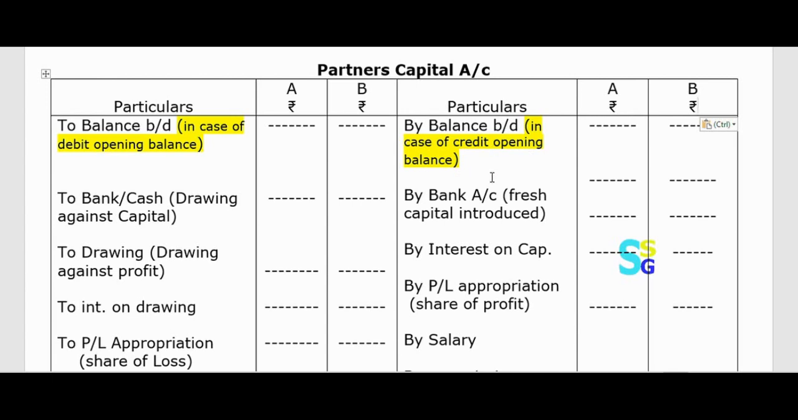Now let us see what items we have to record here. First, you have to write to balance b/d in case of a debit opening balance, which is very rare, but it may happen that there is a debit opening balance, and therefore we have to write to balance b/d. Most of the time we find that capital has a credit balance, so we have to write by balance b/d, and here it is written very clearly in case of credit opening balance. So first you write down those amounts in these two columns.